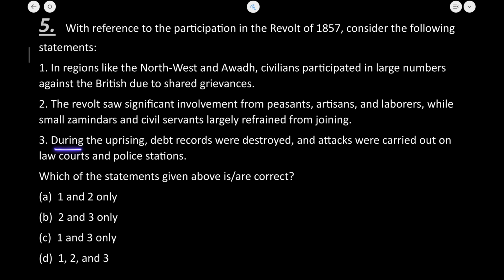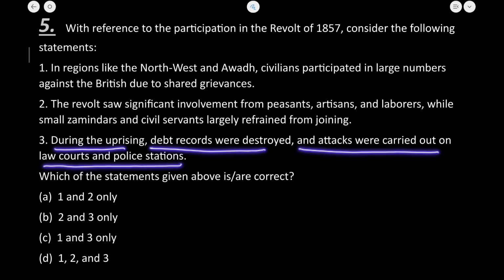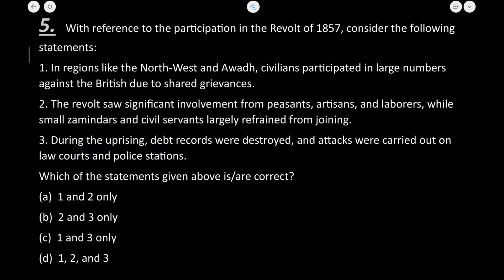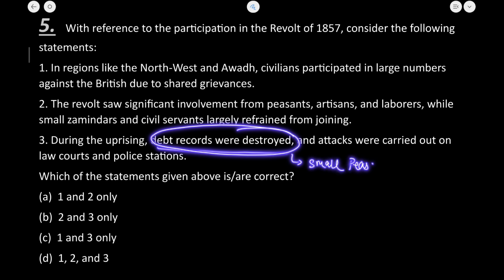Now, during the uprising, the debt records were destroyed and the attacks were carried out on law courts and police station. Yes, why were these debt records destroyed? Because there were small peasants, there were laborers, which were under the very enormous pressure of giving taxation on whatever they produce. So उनको एक मौका मिल गया कि सारे डेट रिकॉर्ड्स हम डिस्ट्रॉय कर देंगे तो कोई रिकॉर्ड बचेगा ही नहीं हमारे खिलाफ कि इतना पैसा हमें देना है. ठीक है, सो दिस वाज अ मेजर फैक्टर.